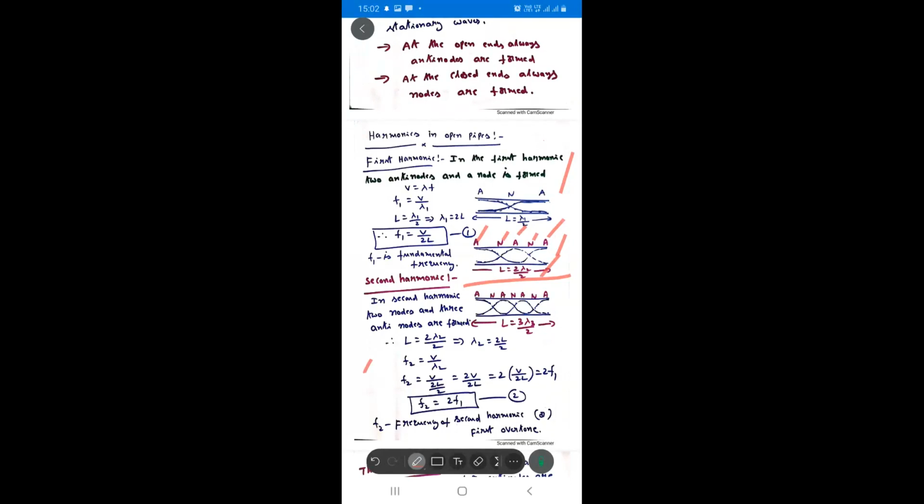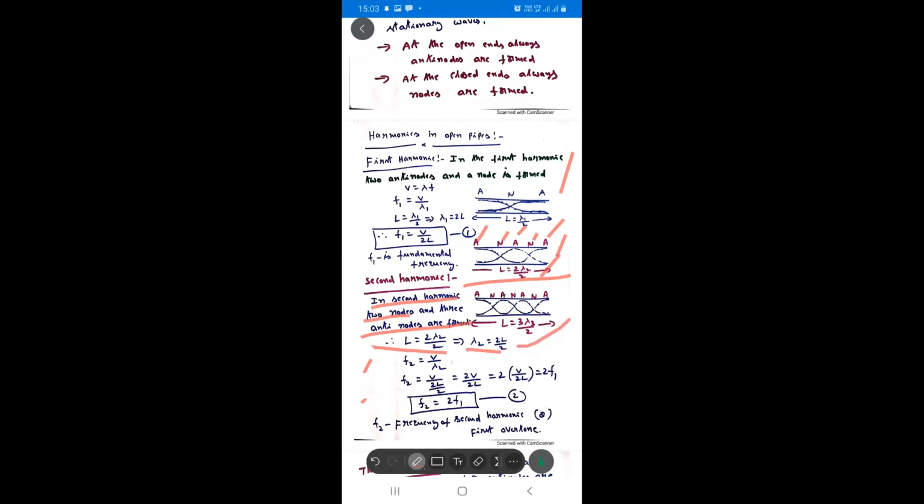Now in the second harmonic, two nodes and three antinodes form. The total length of the pipe is 2 lambda 2 by 2, and lambda 2 is equal to 2L by 2.